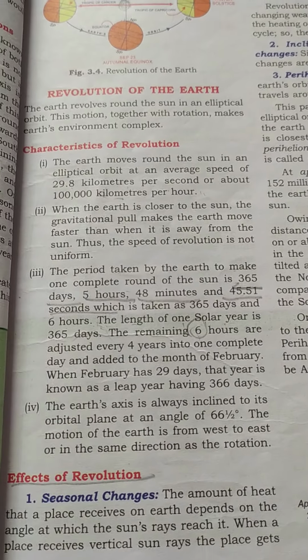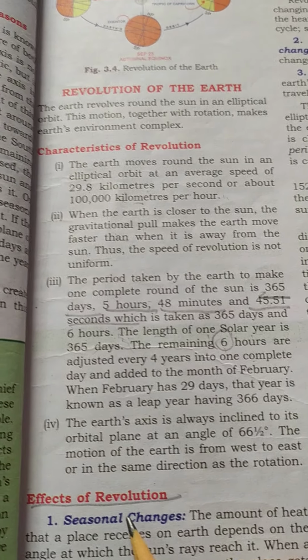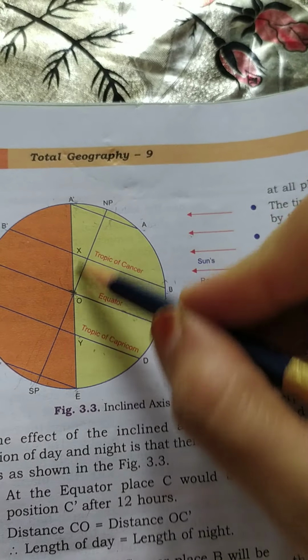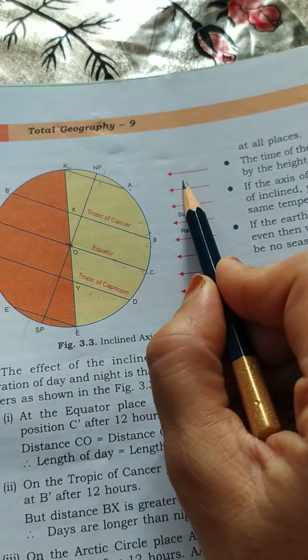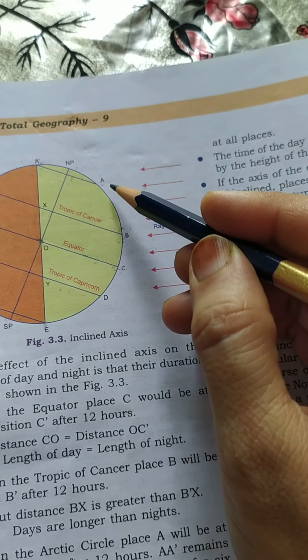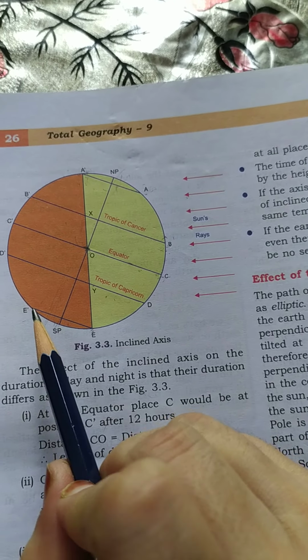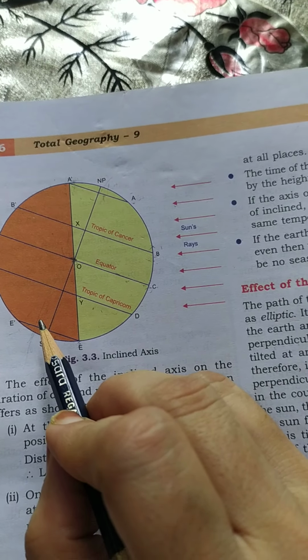As I have explained earlier also, the first and the most important effect of the revolution of the earth is the seasonal change. Seasonal change is possible just because of the tilted or inclined axis of the earth. I explained earlier that the part that is inclined towards the sun remains hotter and experiences summer season, and the part that is away from the sun is less hot, receives less heat and experiences winter season.